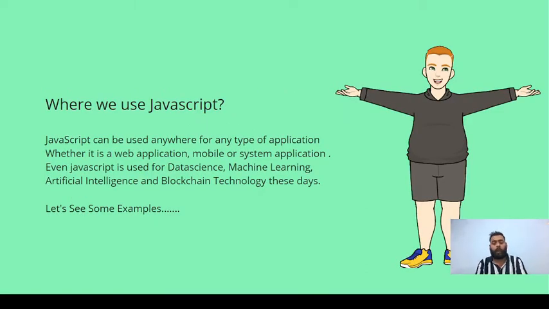If we talk about where we use JavaScript, everywhere. Now we can use JavaScript everywhere. Like in previous history we could only use it on web applications, now we can use it on mobile or system applications.